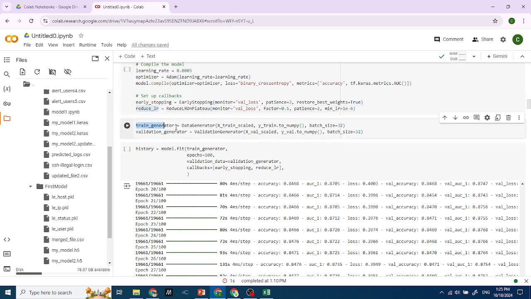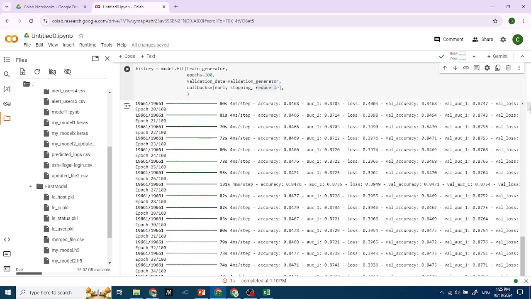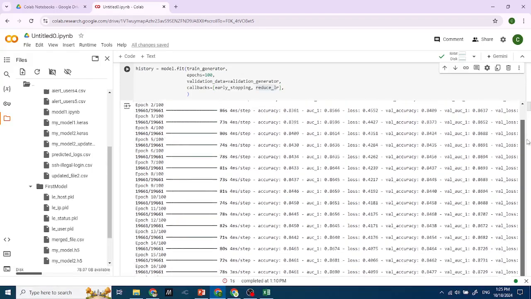The training generator uses the data generator to shuffle the data and the validation, and trains my model with epochs set to 100 and the validation generator as validation. The callbacks are early stopping and reduce learning rate on plateau. This is the training.